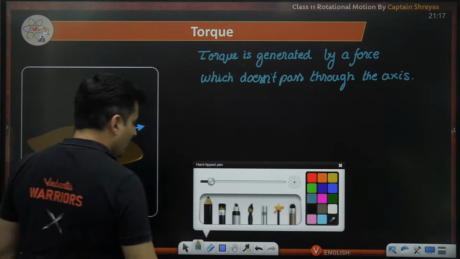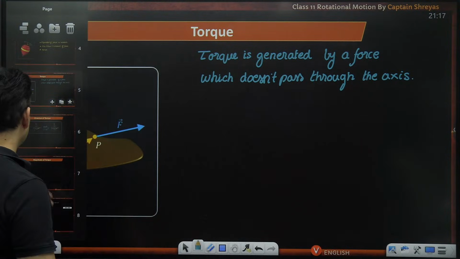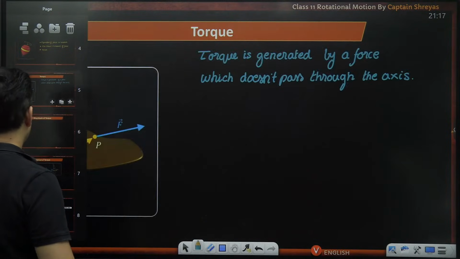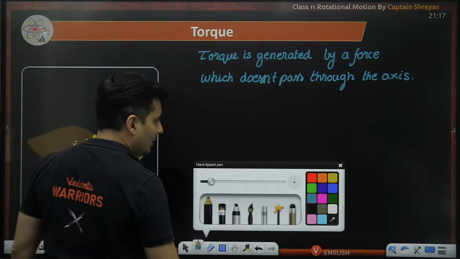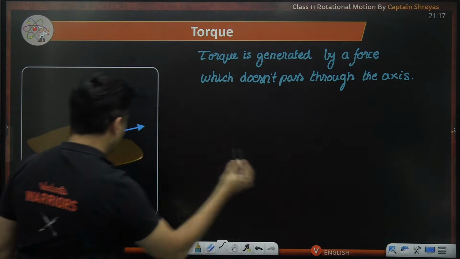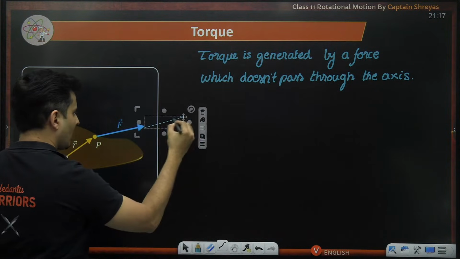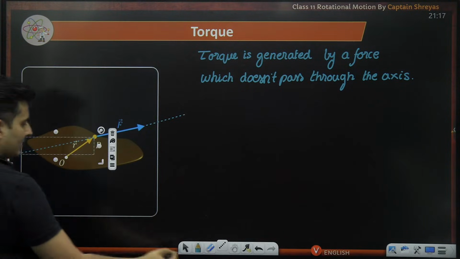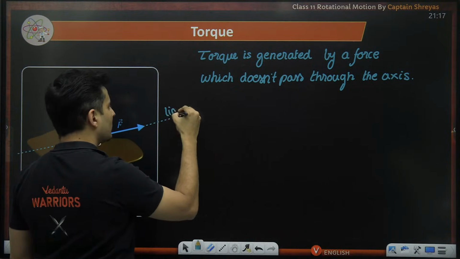For that, you need to just do a very simple thing. Take that force and extend its line. Extend that line of that force. This is called the line of force.